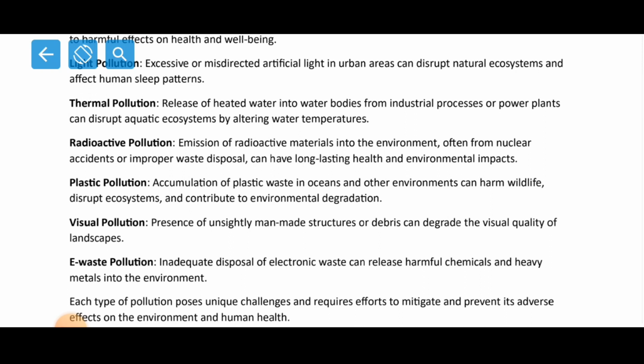Now plastic pollution. Accumulation of plastic waste in oceans and other environments can harm wildlife, disrupt ecosystems, and contribute to environmental degradation. We know that plastics are non-biodegradable, so they cannot be biodegraded. That's why the use of plastic is minimized, or it is banned in several countries, like Bhutan. So accumulation of these in the water bodies causes a menace to the wildlife of the water bodies.